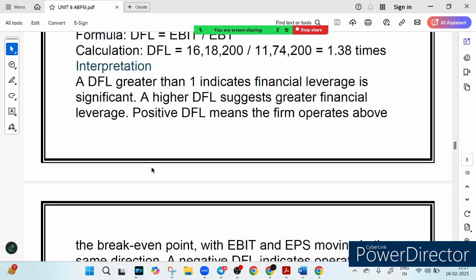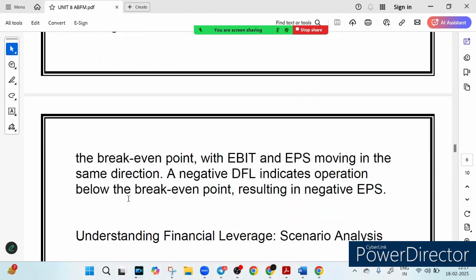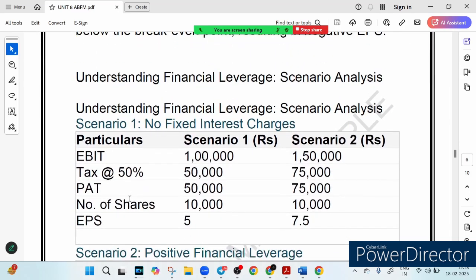Sometimes both negative and positive happen. Positive DFL means the firm operates above the break-even point, and EBIT and EPS move in the same direction. And negative DFL means operating below the break-even point, resulting in negative EPS. So you must remember that it can be positive, it can be negative, right? If DFL goes below 1, it means the company is operating below the break-even point, and they could end up with negative EPS, not a good sign at all. So let's look at how DFL works in different scenarios. Let's do the scenario analysis, so you can really get the feel for it.